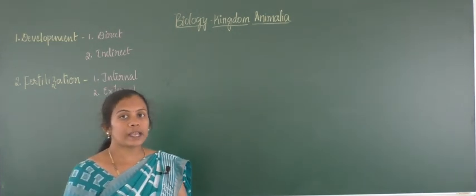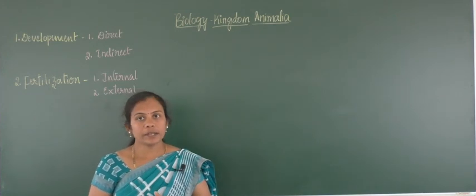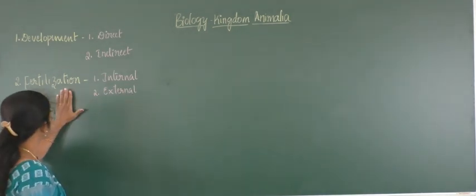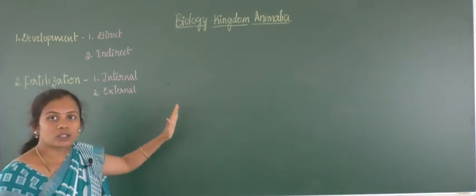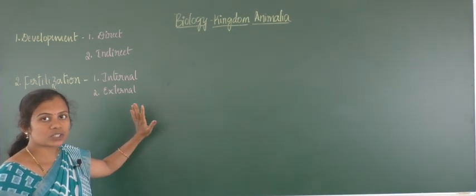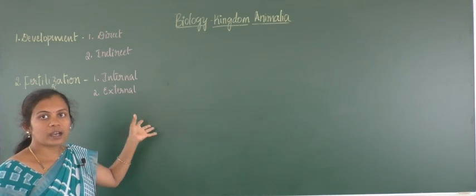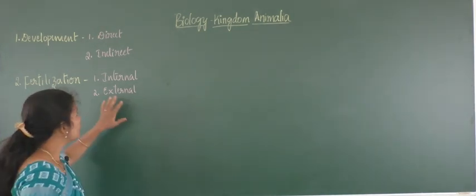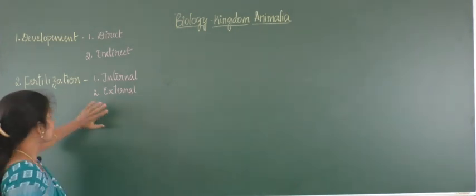But in the case of egg-laying organisms like oviparous ones, the fertilization process takes place outside the mother's womb. That means fertilization takes place in the environment, then the incubation and opening of the egg, and later the coming of the individual, and that is called external, right.